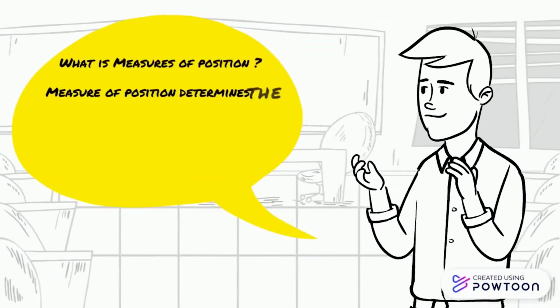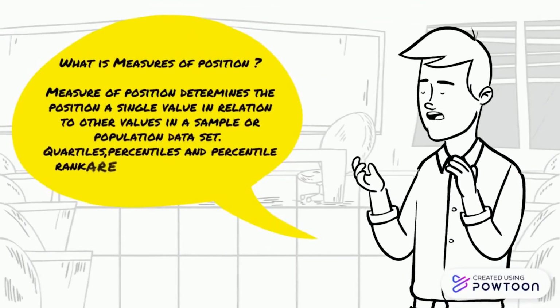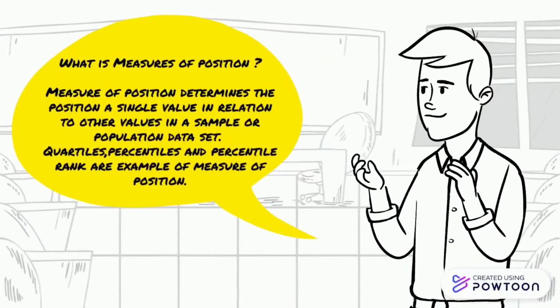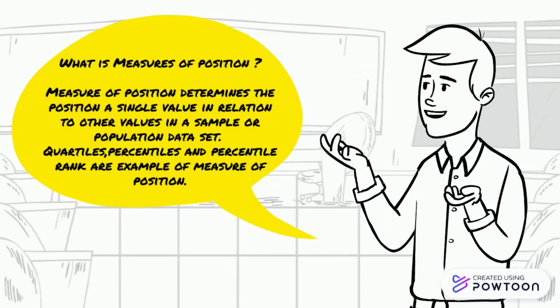What is measure of position? Measure of position determines the position of a single value in relation to other values in a sample or population dataset. Quartile, percentage, and percentile rank are examples of measure of position.